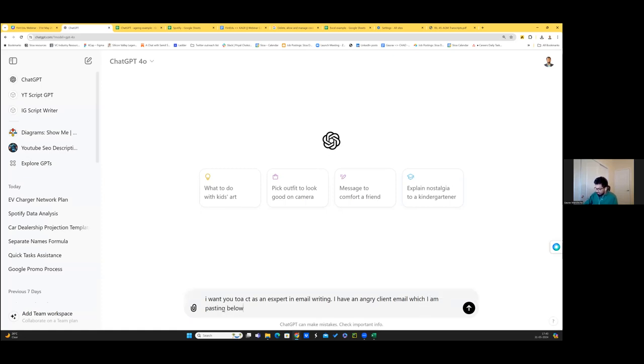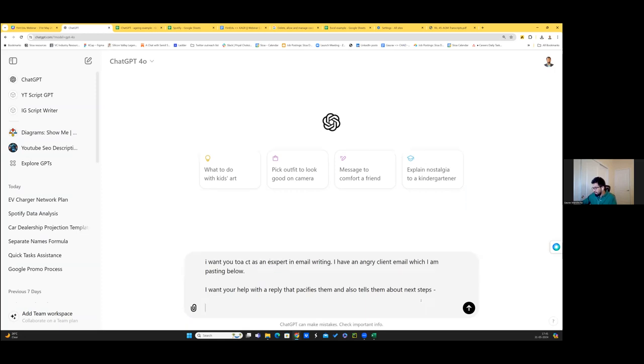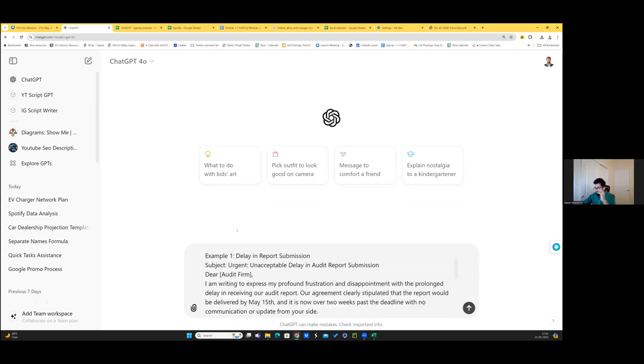So this is the character, this is the action I want your help with, and this is where you give the constraint: a reply that pacifies them and also tells about next steps. Okay, and I just very simply paste the angry email, right? And I just paste it here, and ChatGPT is able to come up with the right response.